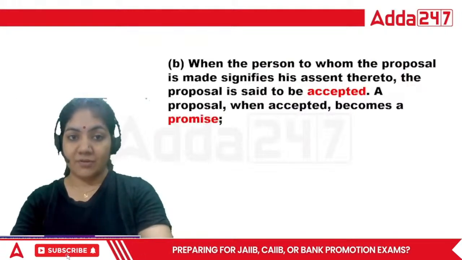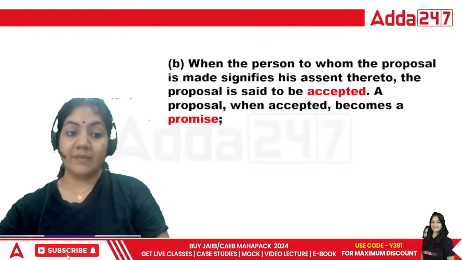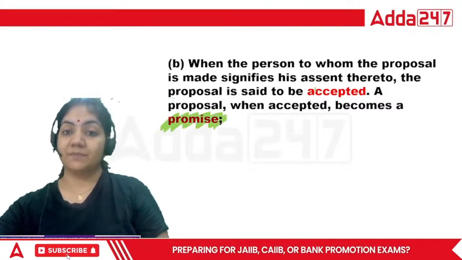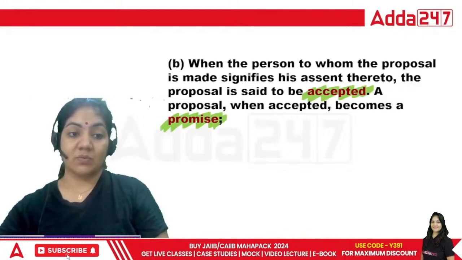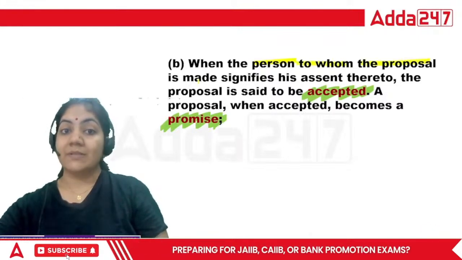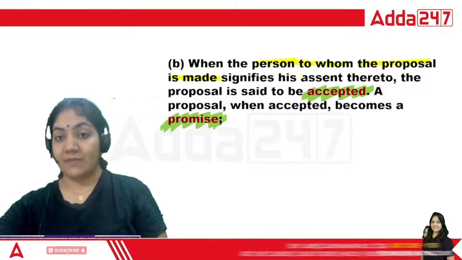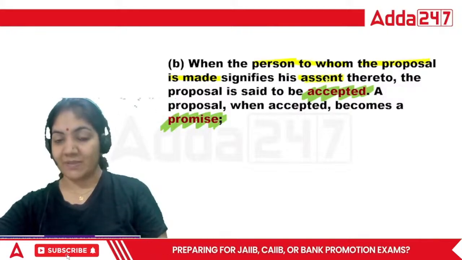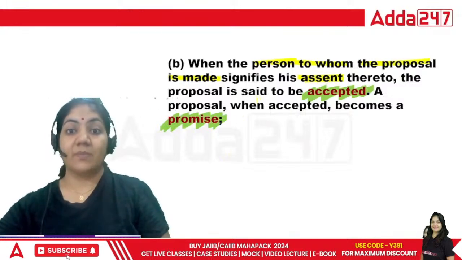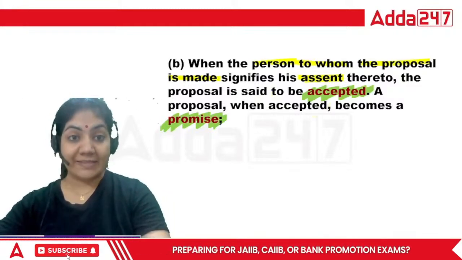Next, after offer, the opposite party will accept it, right? In the next section, and no need to learn the section guys, promise is written, accepted is written. So what is accepted? When the person to whom proposal is made signifies his assent. Assent means the opposite party will say, yes, I want to purchase your car. When the proposal is given assent by the other person, that is called accepted.